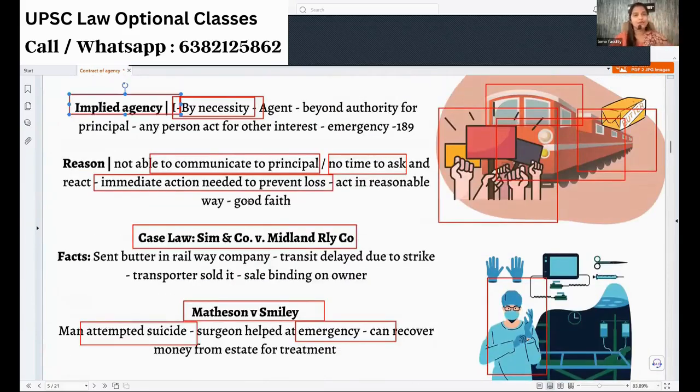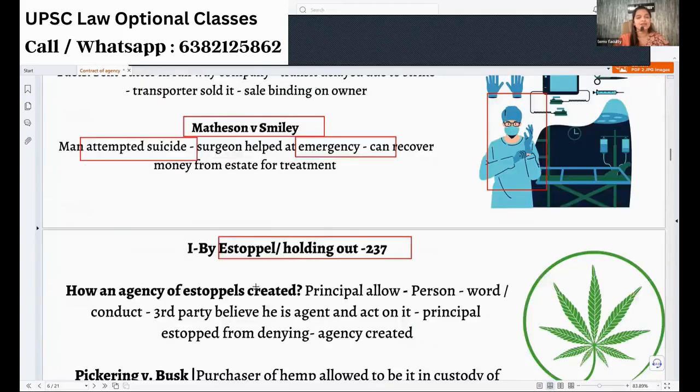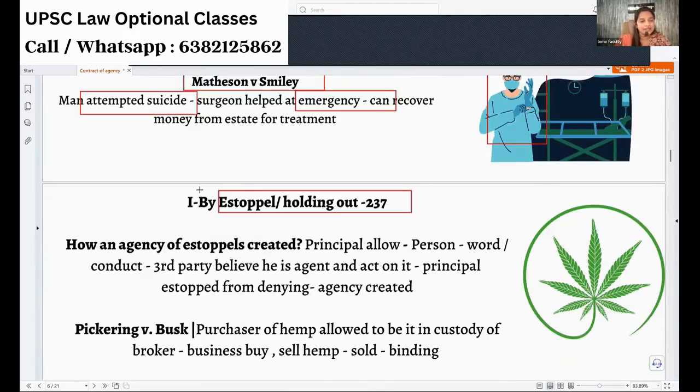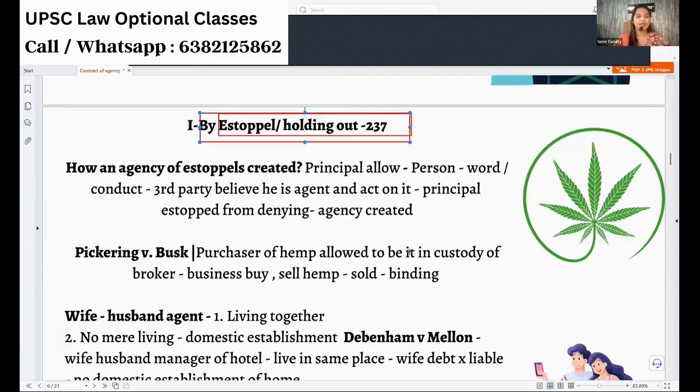Under implied agency, we have all these types. And the next type is called agency created by estoppel or holding out. It is given under Section 237. I told you, right? You will keep quiet when the other person acts. You allow others to believe that he is your agent. Okay. So in this case, what happens?